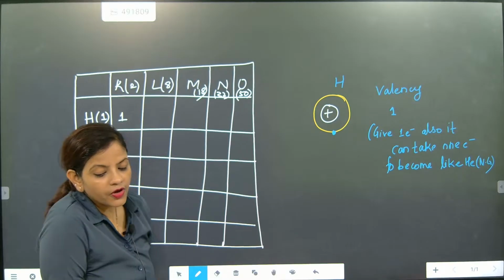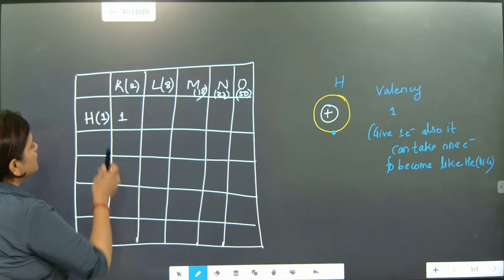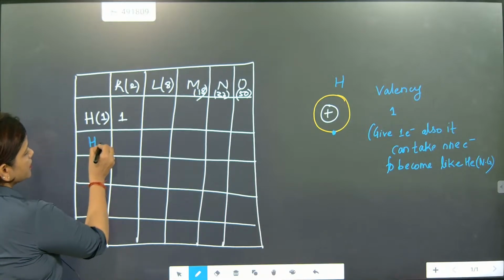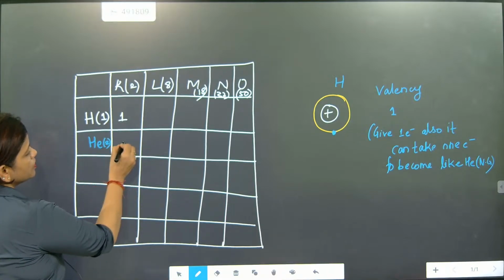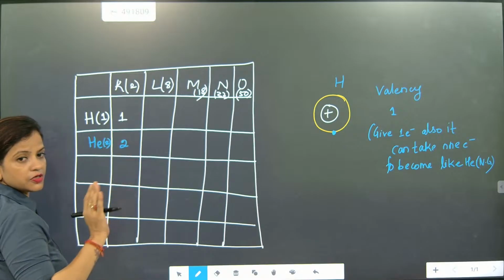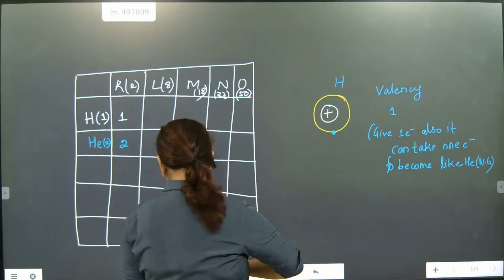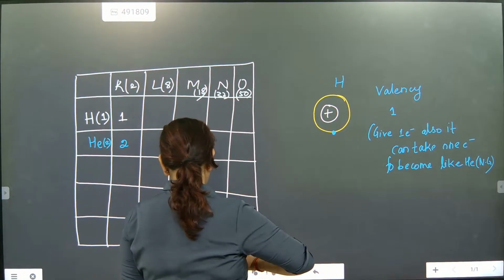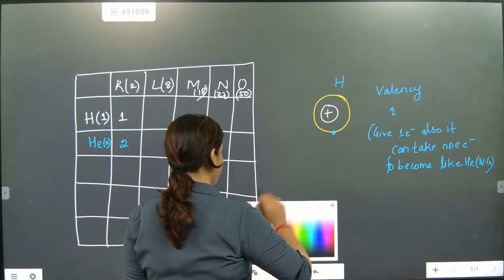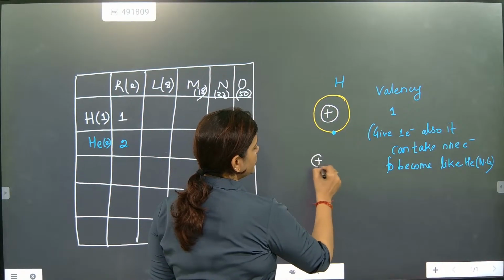Good. So now we are going to talk about helium. Second one is helium. Its atomic number is 2. So the first orbit has 2 electrons. So now we are going to draw the structure of helium. Nucleus will be there.